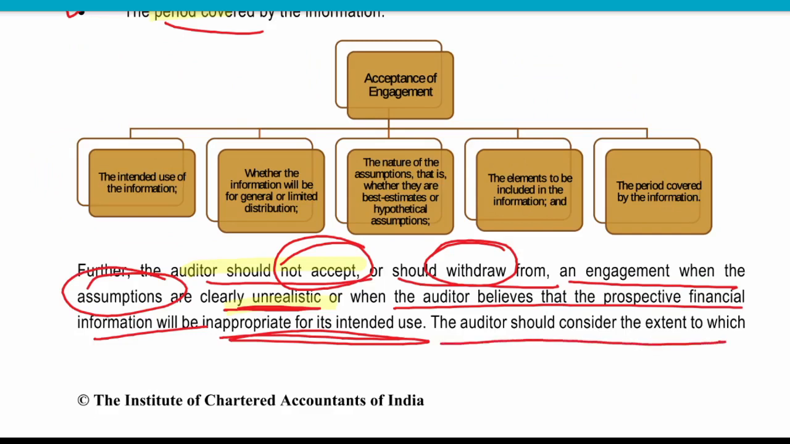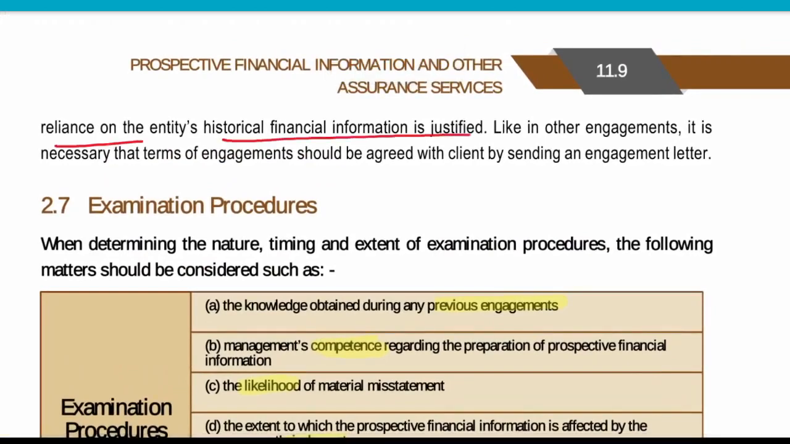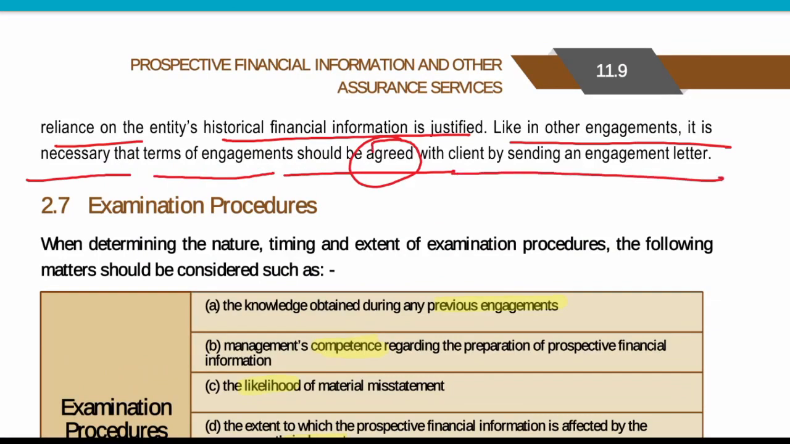The auditor should consider the extent to which reliance on historical financial information is justified. Like other engagements, it is necessary that the terms of engagement be agreed with the client by sending an engagement letter. So all these things need to be justified by the auditor before accepting these kinds of engagement.